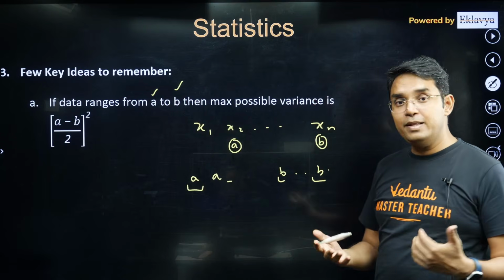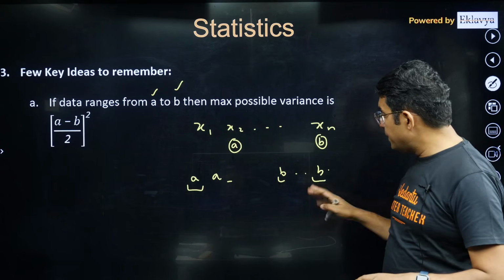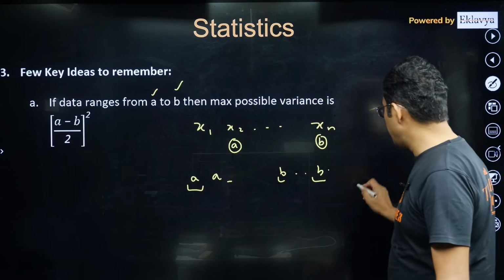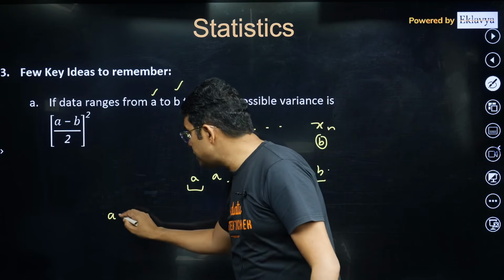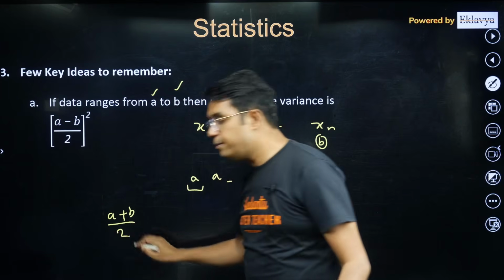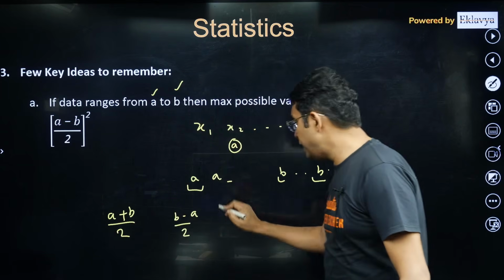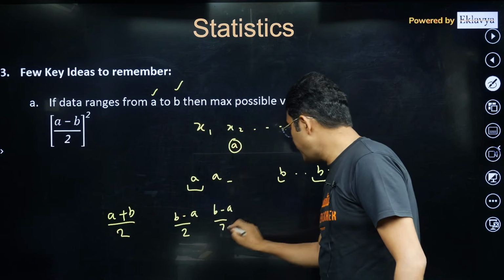Now, what will be the variance here? Let's understand this. Suppose I subtract each data by (A plus B) by 2. What I am going to do is subtract each data by (A plus B) by 2. So this A will become (A minus B) by 2, or in magnitude (B minus A) by 2, and this B will become (B minus A) by 2, and so on.